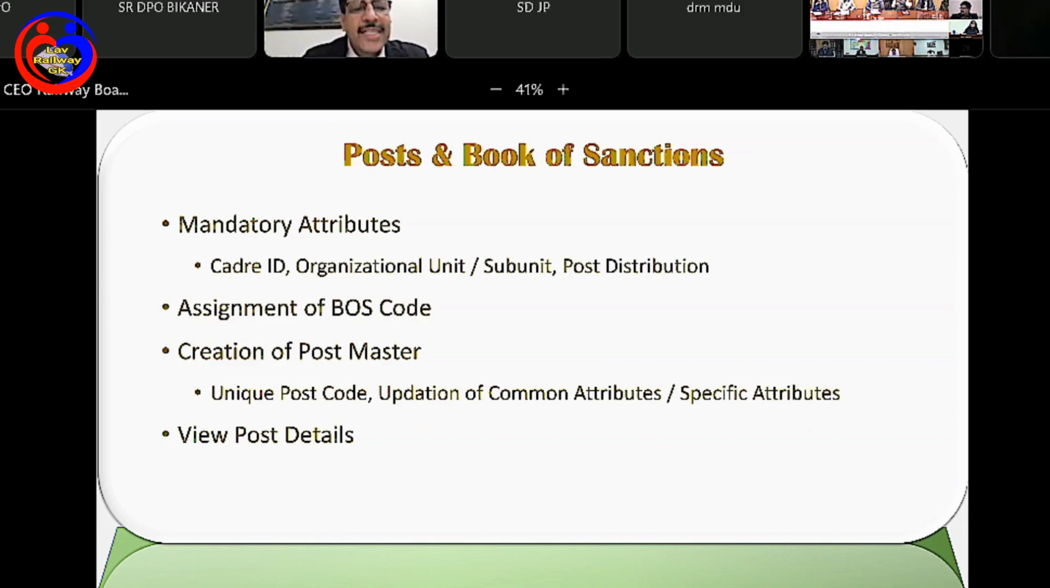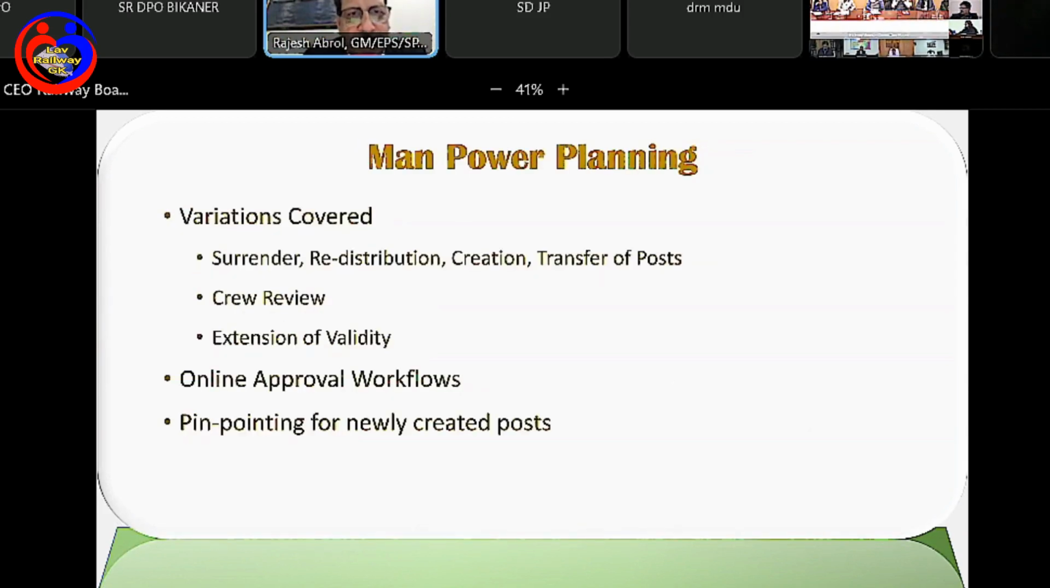Yeah. So as I said, manpower planning relates to management of posts. So once we have updated the post, we have created the unique postcodes for each and every post that exists on Indian Railways. After that, the surrender of post, the redistribution of post, creation or transfer of post, or the crew review that happens every 6 months, or the processes like extension of validity, we have provided online interfaces for that. Not only that, we have provided online workflows.